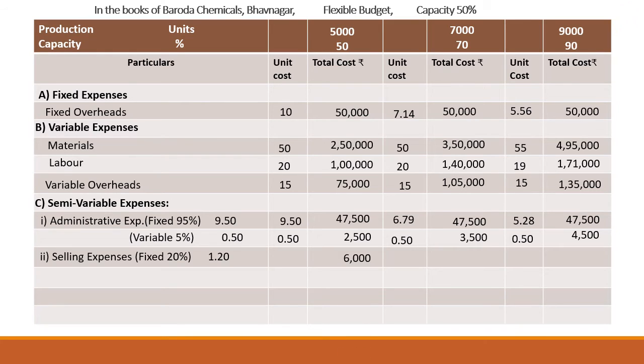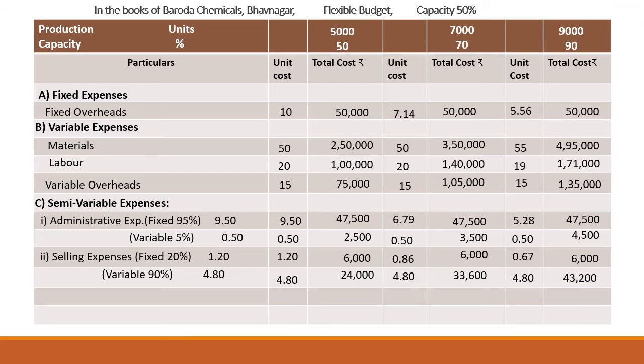Thereafter, selling expenses. Here also 20% fixed. So in total it will remain same. It will be 1.20 fixed. If we multiply 5,000 units into 1.20, we will get 6,000, which will remain fixed for all the levels, but per unit it will change. Then again the remaining variable cost 80%, which is 4.80. Per unit it will be same, but in total it will change.